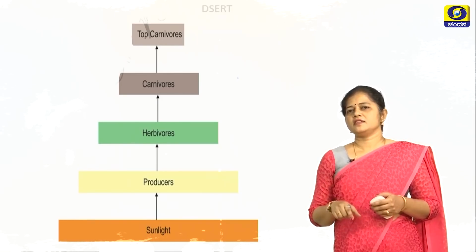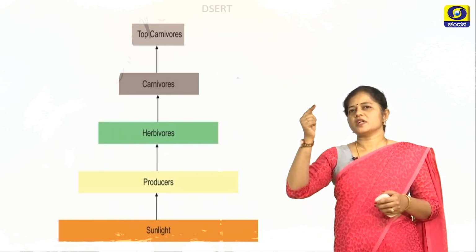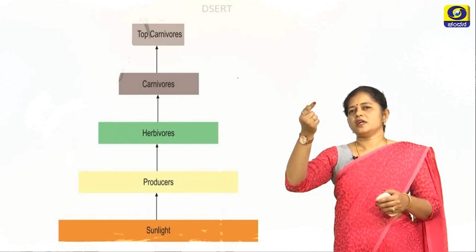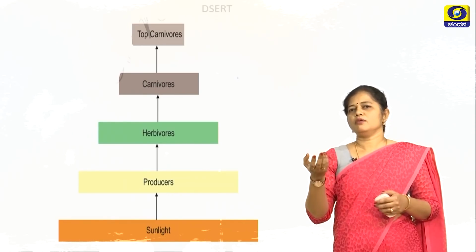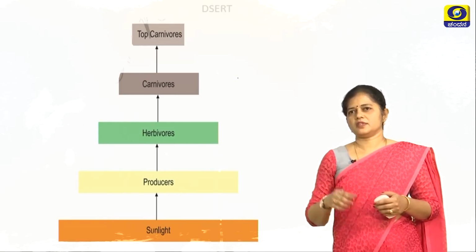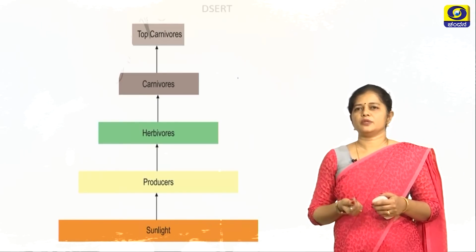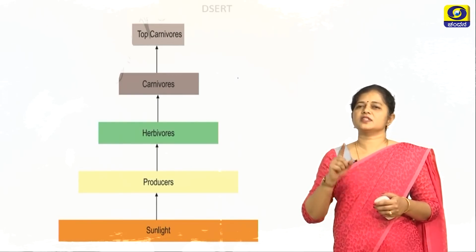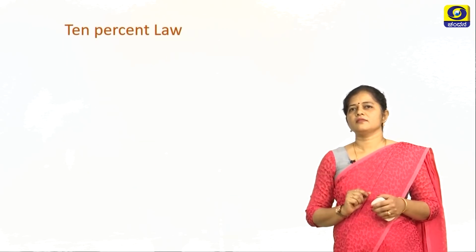So now we can see here the energy flow is unidirectional and it can never get transferred from the carnivores to the herbivores. Definitely not, because no herbivore will eat a carnivore. It's the otherwise. The herbivores are in turn eaten by the carnivores. That is why it is unidirectional and it cannot be cyclic.